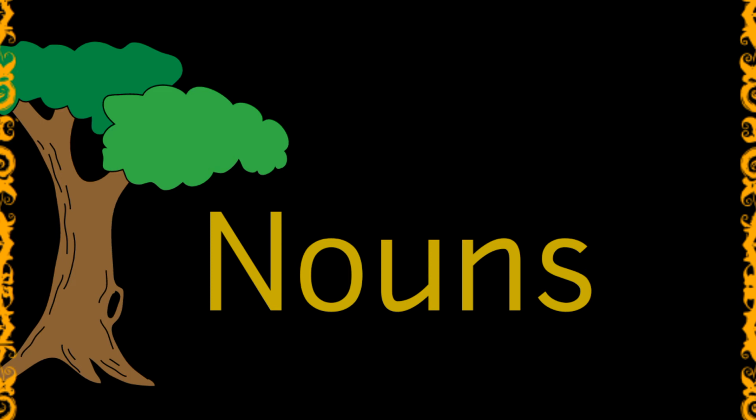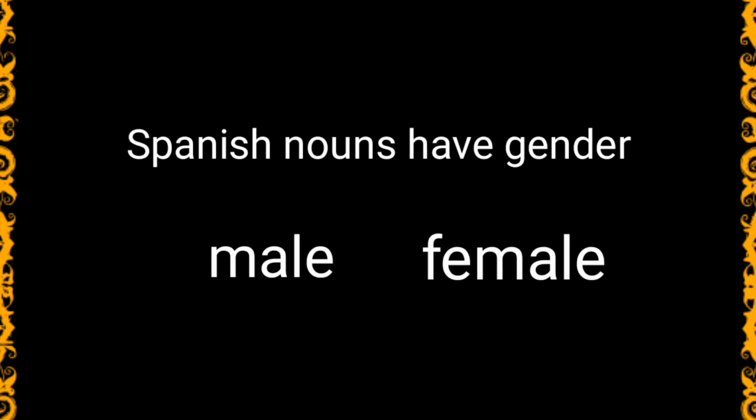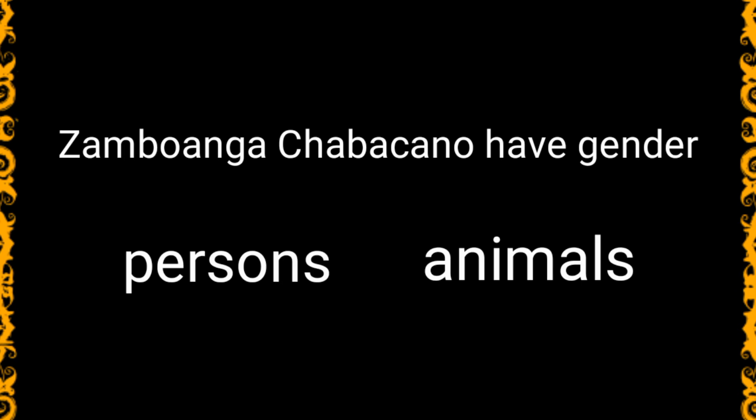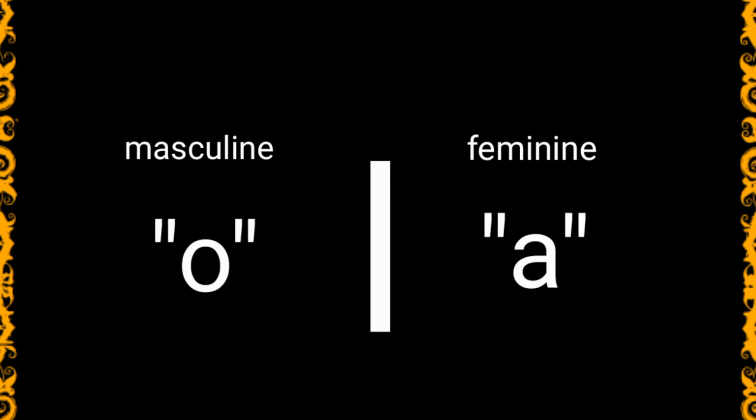Just like tenses, nouns are easy to learn and understand in the Chavacano language. One thing we have to consider is that Spanish nouns have gender. This means there's a word referring to a male and another word that refers to a female. Chavacano nouns do have gender only when referring to persons and some animals. Nouns referring to persons or animals in masculine end in the letter O, while for persons or animals in feminine, the O is replaced by the letter A.